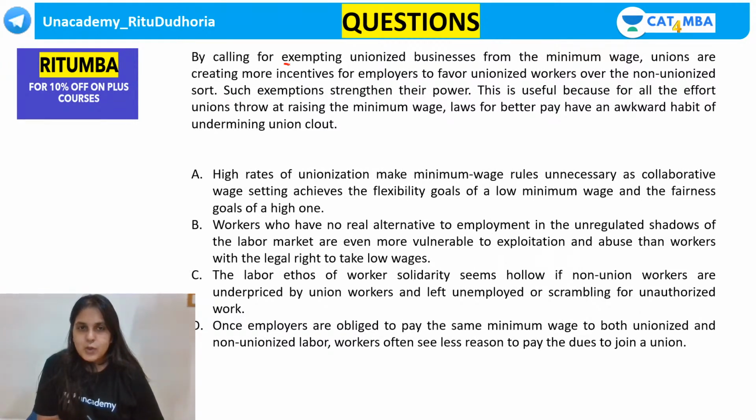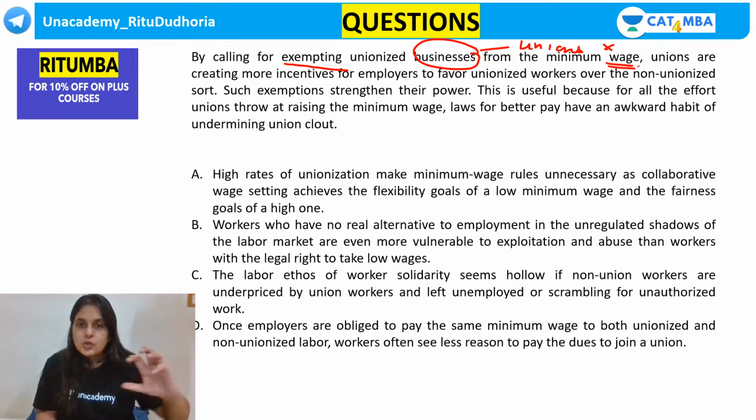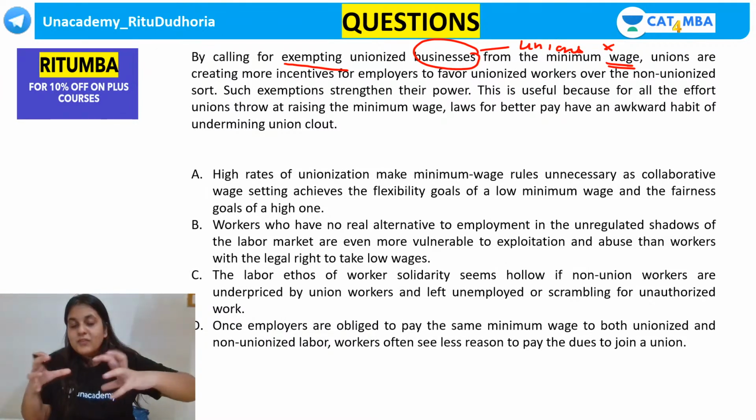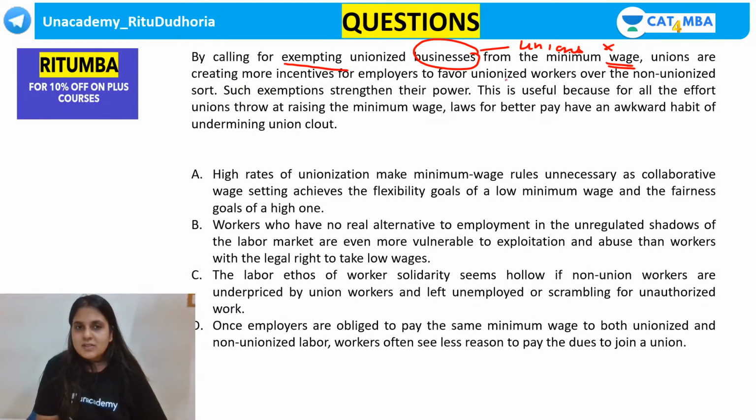See, by calling for exempting unionized businesses, the businesses that have labor unions will not have to pay minimum wage. Unions are creating more incentives for employers. So why are the unions doing this? It would be wrong for unions, wouldn't it? Unions want minimum wage, employees want minimum wage. Why are the unions doing this?